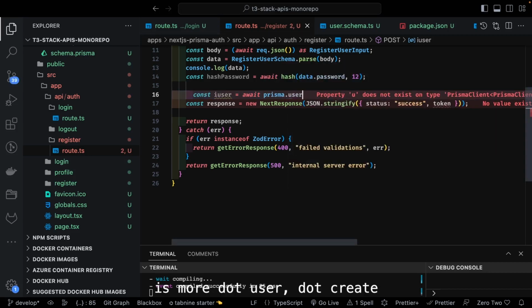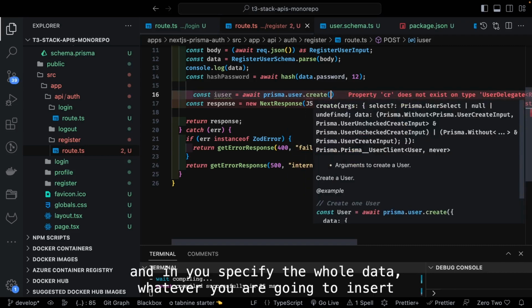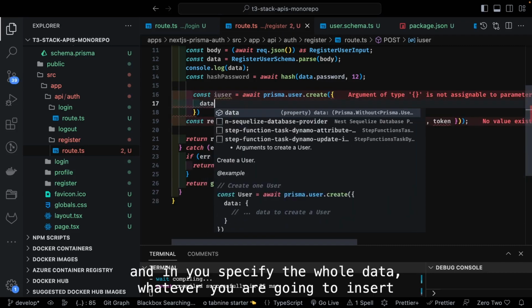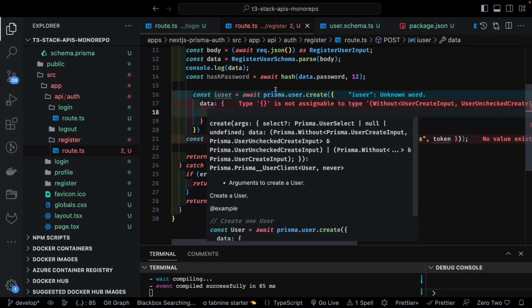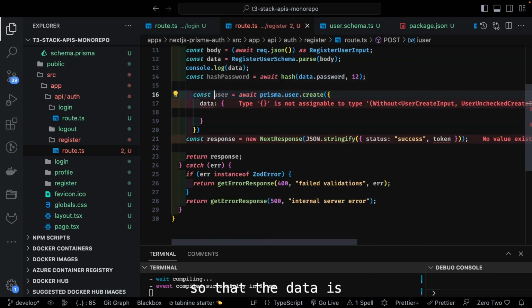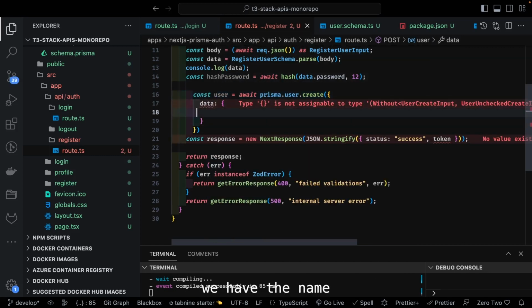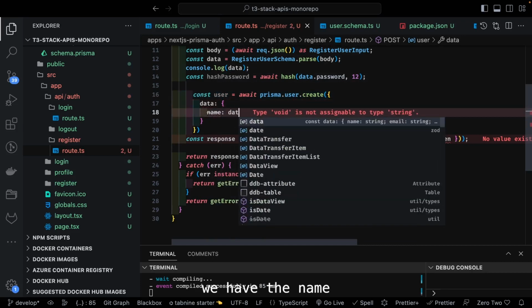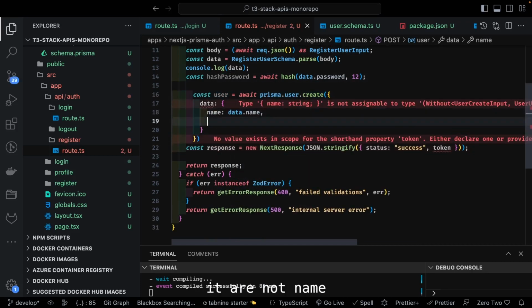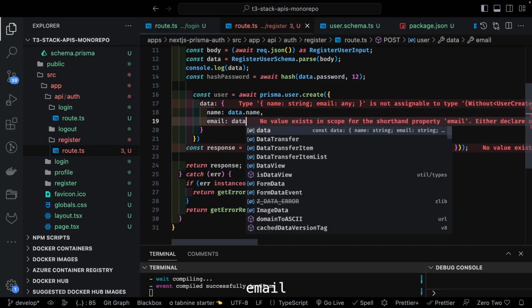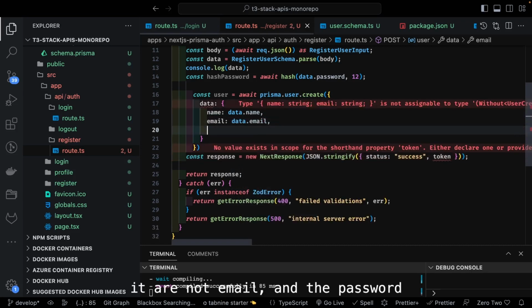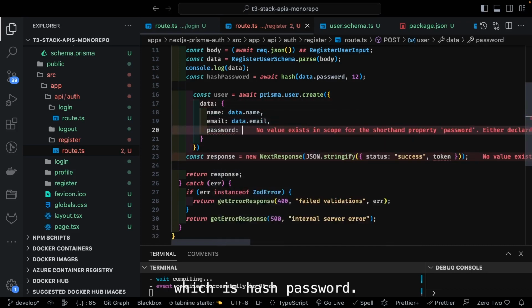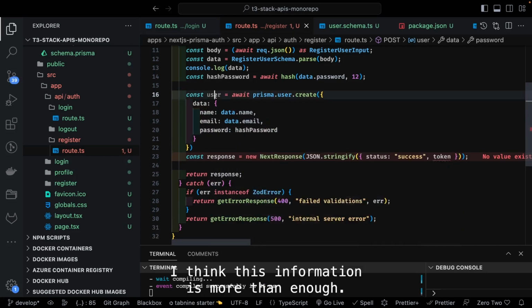Prisma dot user dot create, and inside this you specify the whole data, whatever you are going to insert. So the data is, we have the name, data.name, email, data.email, and the password, which is hash password. I think this information is more than enough.